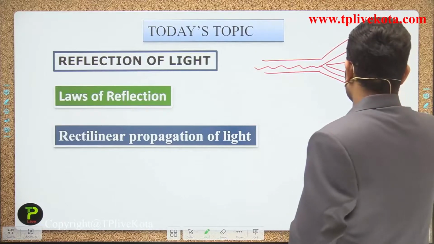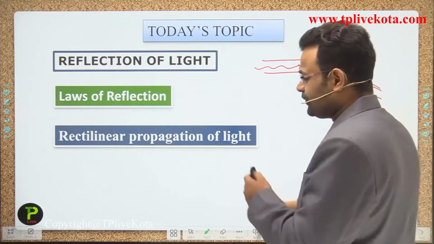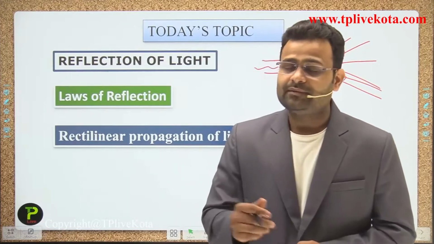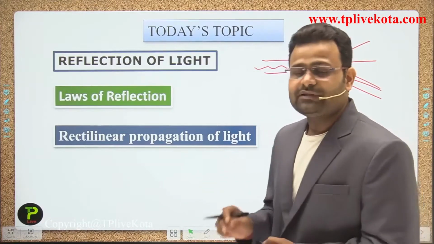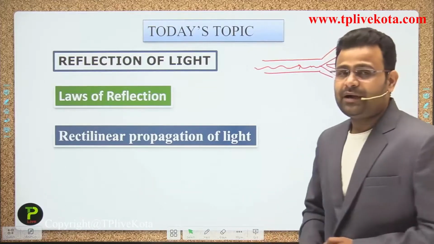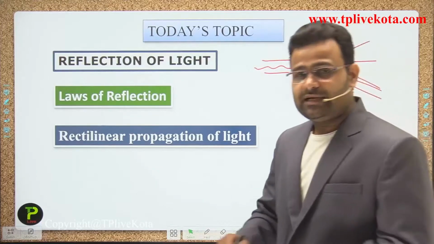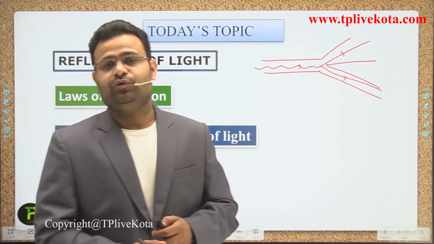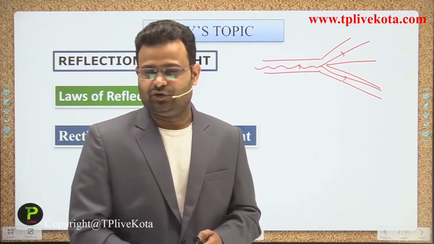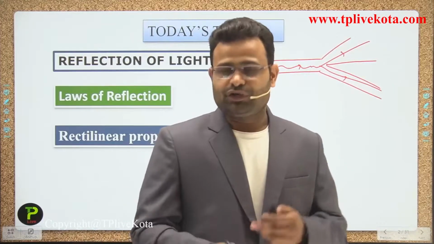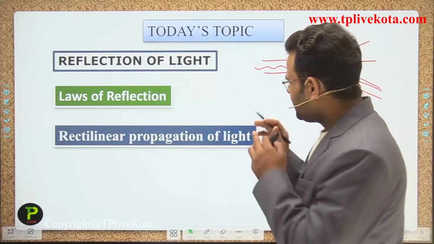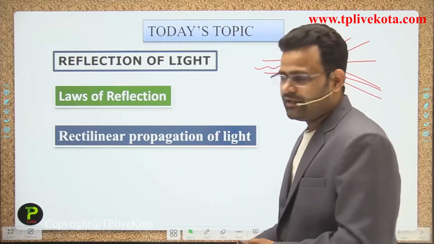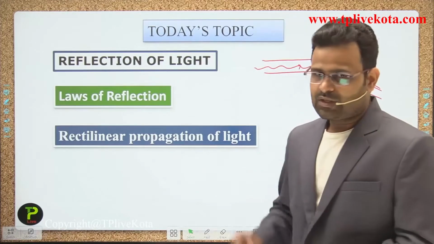Water has the property of turning, it can turn, but light doesn't have that type of property. Light cannot be bent, it always moves in a straight line. What is the reason, explanation and proof of the rectilinear propagation of light, we will discuss in this lecture.